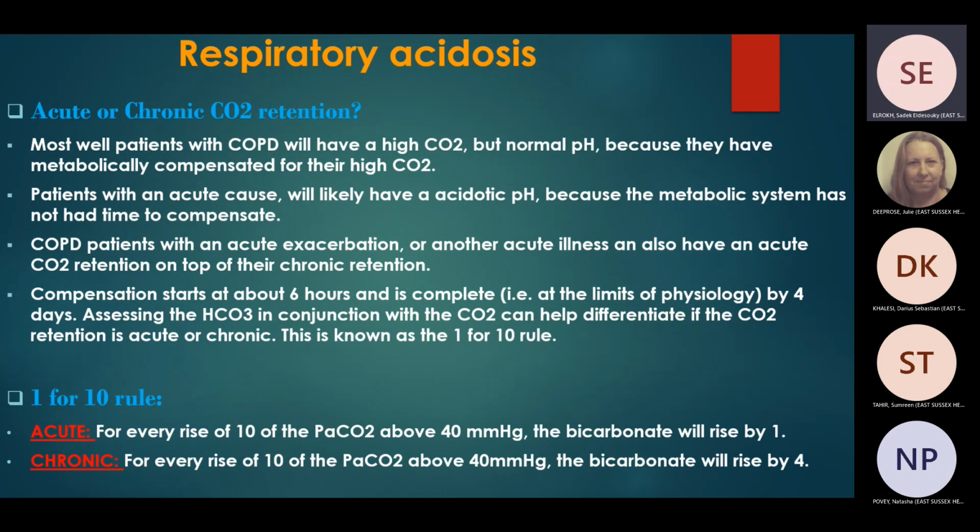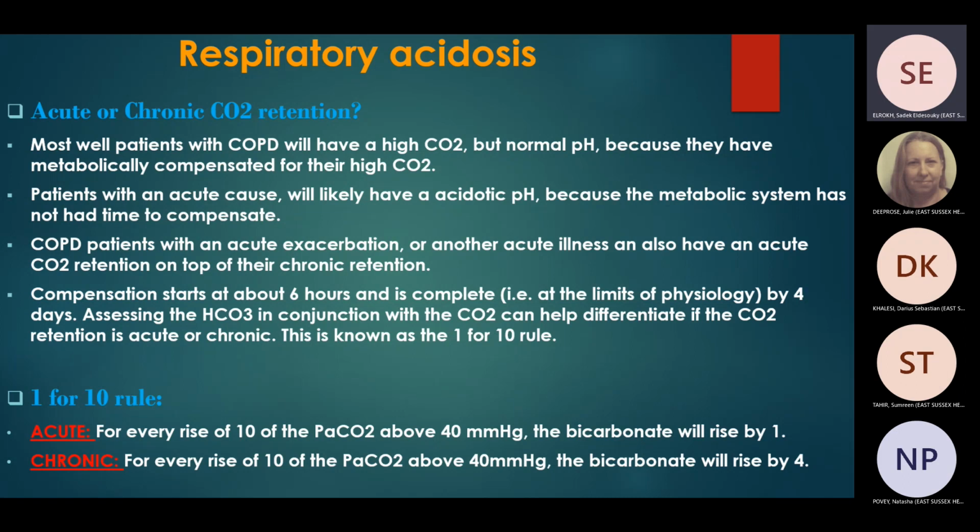Okay. There is a 1 for 10 rule to determine the compensation. In acute, for every rise of 10 in PCO2 above 40 millimeters of mercury, the bicarb will rise by 1.